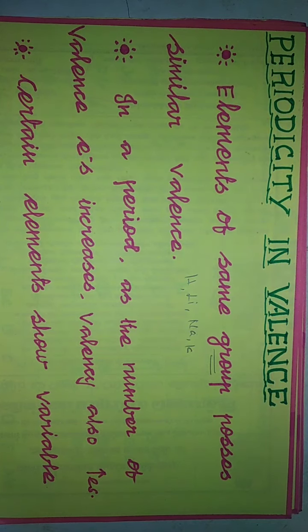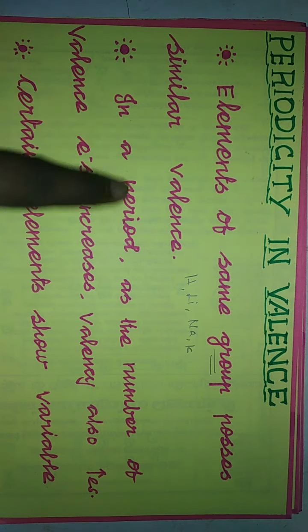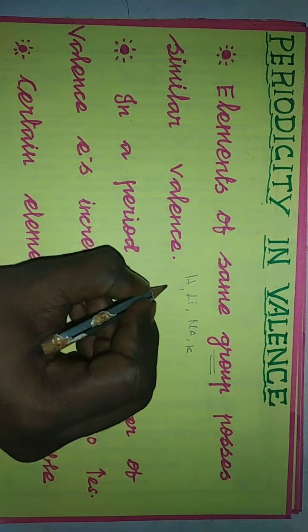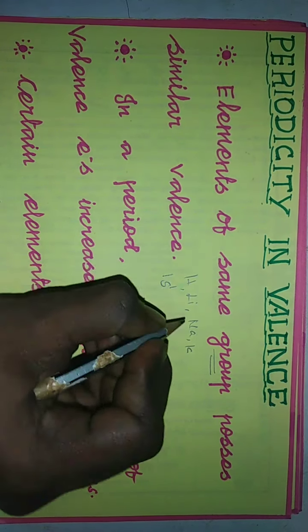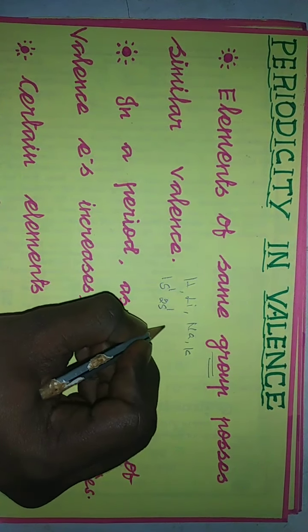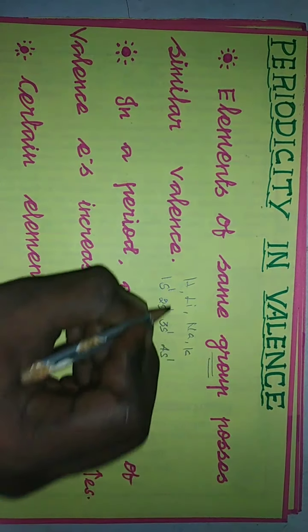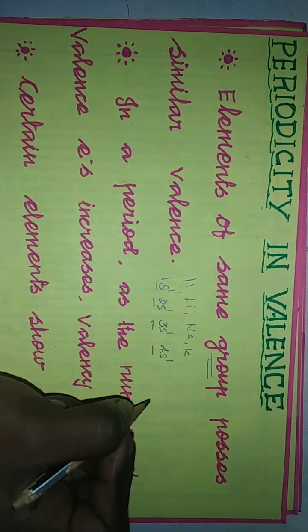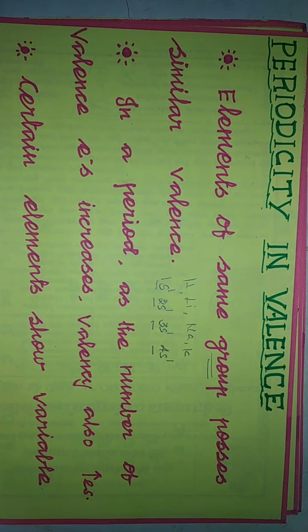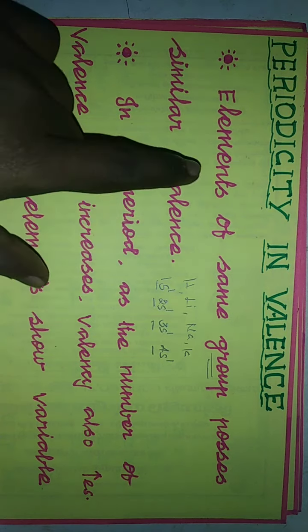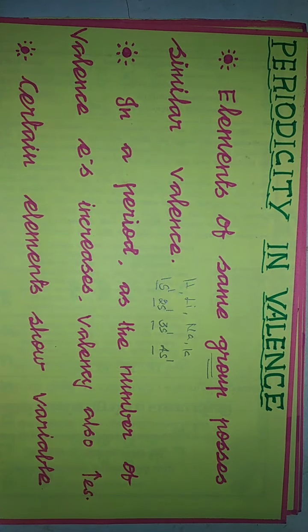And we know that all the elements of a group will possess a similar number of valence electrons, so that they possess similar valence. Hydrogen's outermost configuration is 1s1, lithium 2s1, sodium 3s1, potassium 4s1. So all these elements possess a similar number of valence electrons, so their valency also will be the same. That is why elements of the same group possess similar valence.